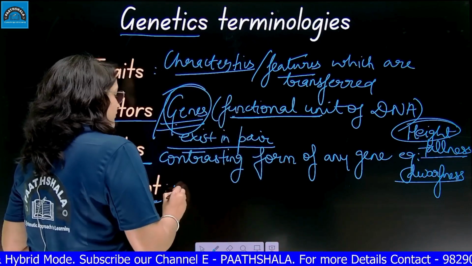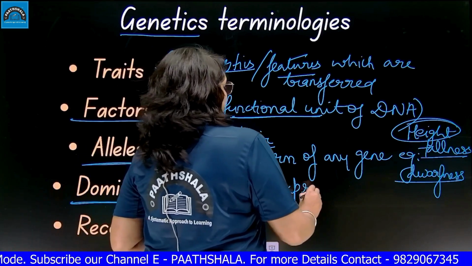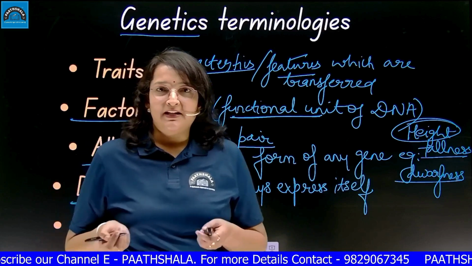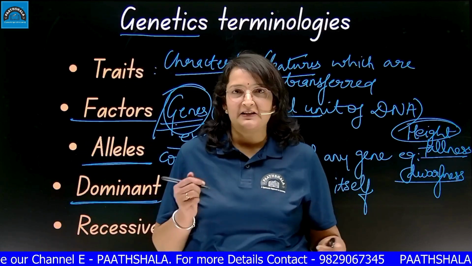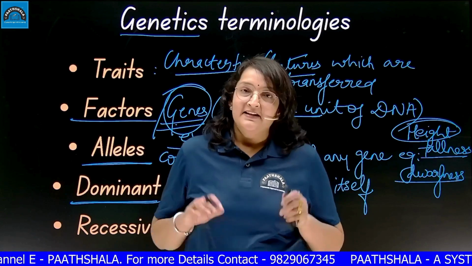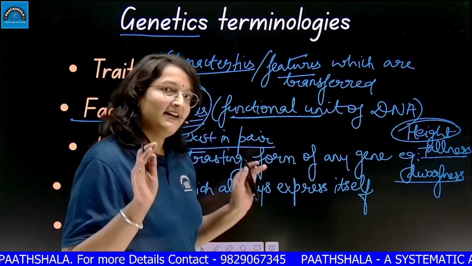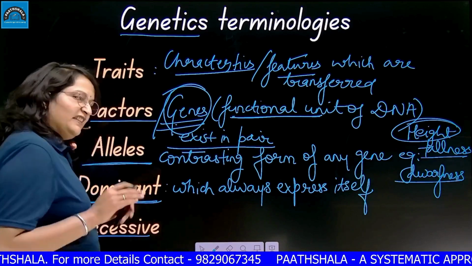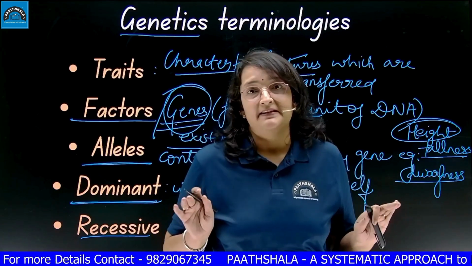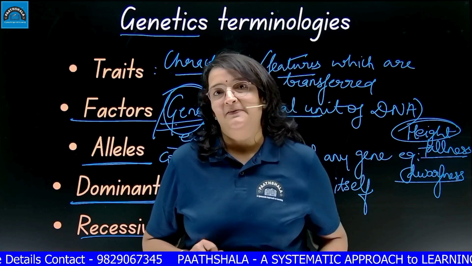Then we have a term called dominant, dominating, which will not allow anyone else to express itself. So the dominant form always expresses itself. Like in a family or in the classroom, there are some students who are always dominating, always speak out. They will never give chance to others to speak. So they are called the dominating personalities. Similarly, those characteristics which always express themselves are called the dominant traits, and contrasting of that is recessive. They are always suppressed. In presence of dominant, they will never speak. They will never express themselves. But when they are alone, when they are free, they are not having any pressure, they will express themselves.